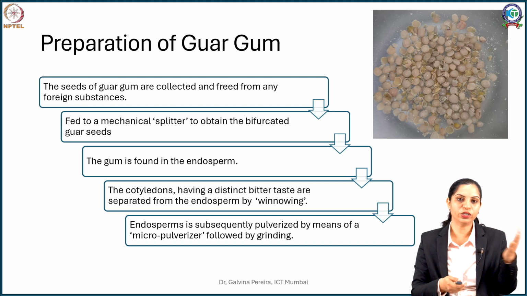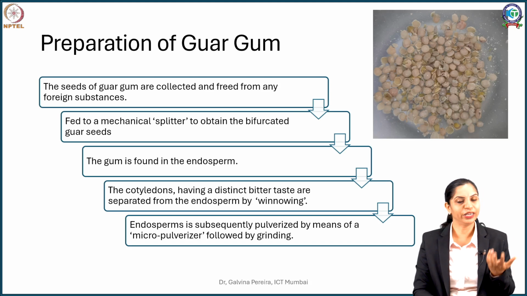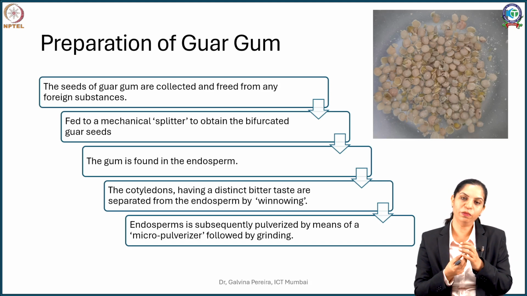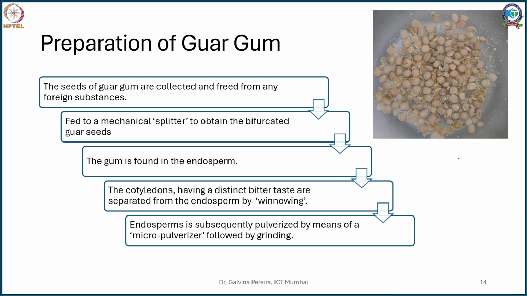So what you get is the outer hull separated, which is almost 20% of its weight, and then you get an inner endosperm layer, and within that endosperm layer are the cotyledons. Now your gum is actually located in the endosperm. So I'll just show you. If this is your guar seed, then you will have your endosperm layer. This is much like your seed coat, or you can say your hull. This is much like your endosperm, and within this endosperm you will find two nice soft cotyledons. Okay. So if you use a mechanical splitter, you can get this inner part.